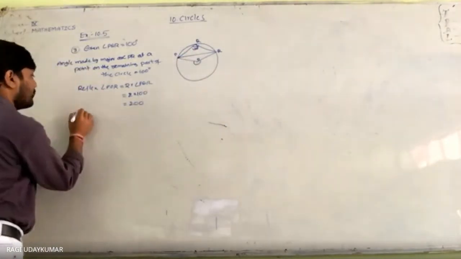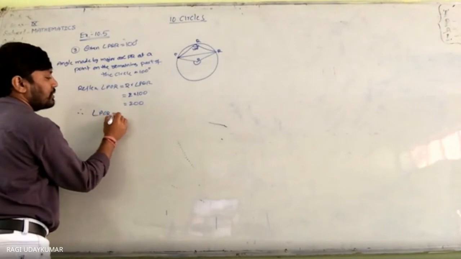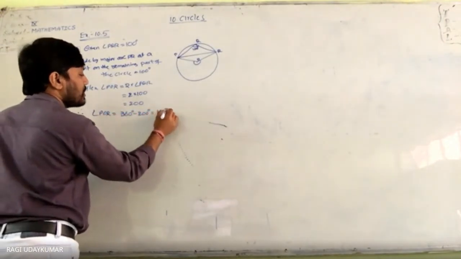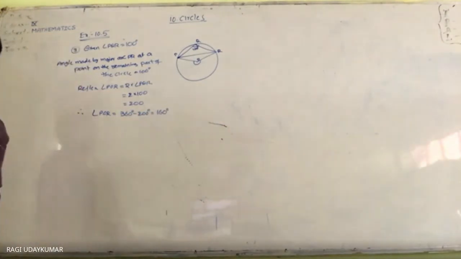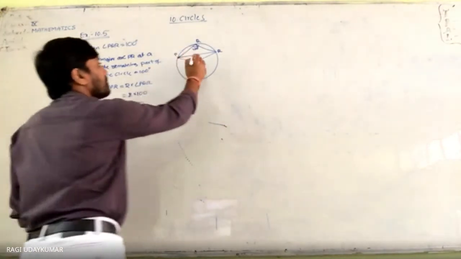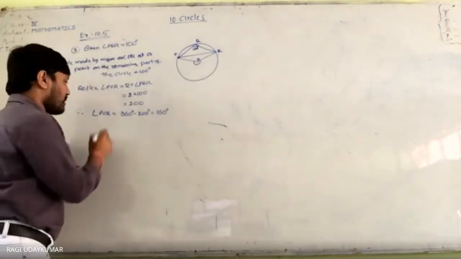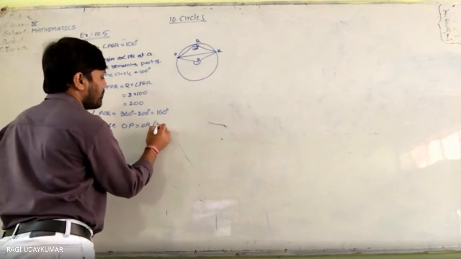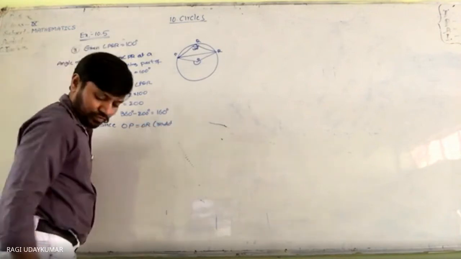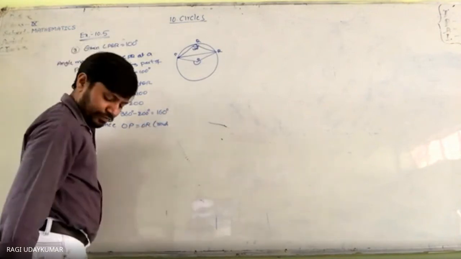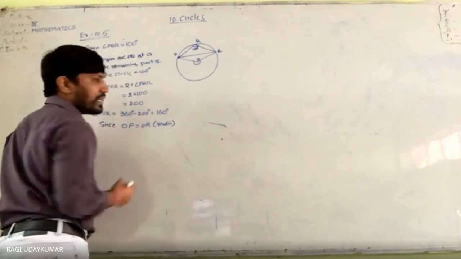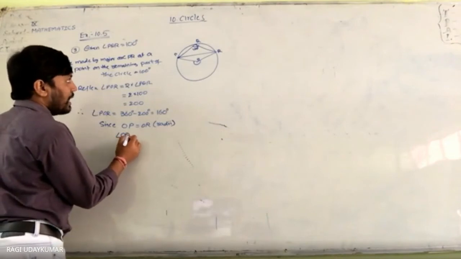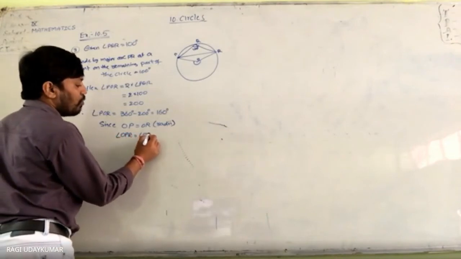So therefore angle POR will be 360 minus 200 degrees, which is equal to 160 degrees. Since OP is equal to OR, both are radii, you can say that angle OPR is equal to angle ORP.